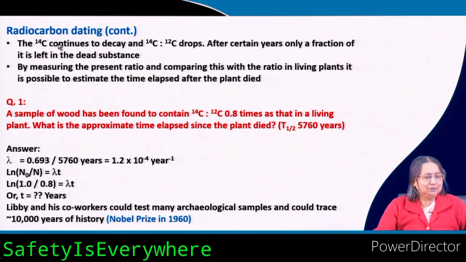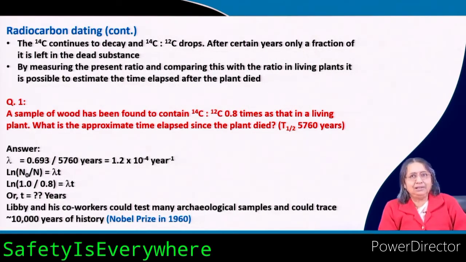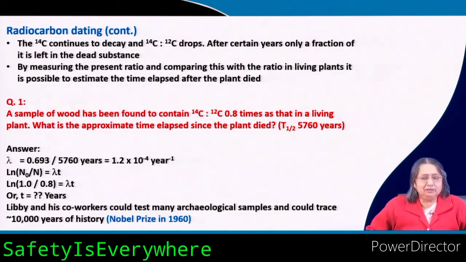Radiocarbon dating continued. So then the carbon 14 continues to decay, and the ratio of 14 carbon to 12 carbon drops, because this one is then starting to decay. This is not decaying, this is decaying. So the ratio is changing now. Okay, it is no more that 10 to the minus 12 is to 1, now it is changing. So after certain years only a fraction of it is left. C14 is decaying. So if you allow it to remain for a long time, then after a certain period of time you will see that the ratio drops.